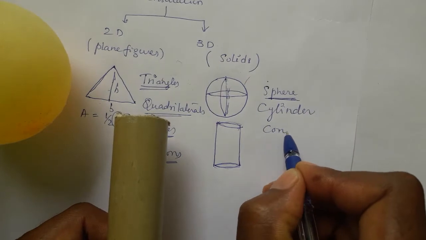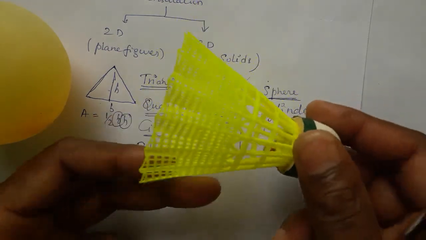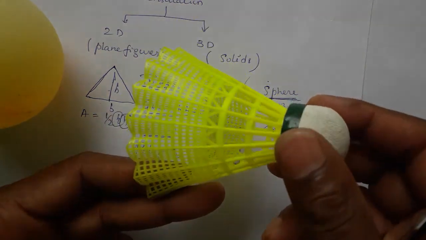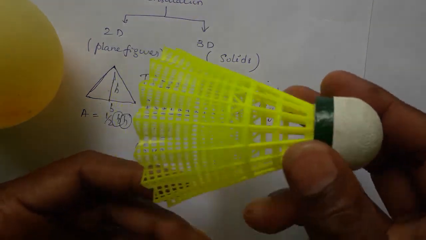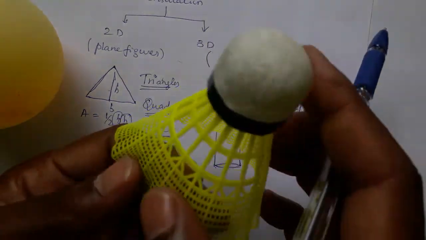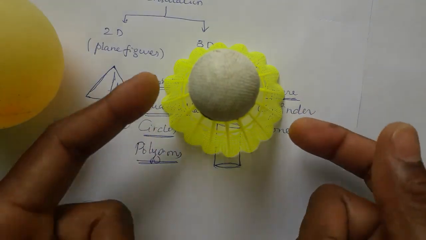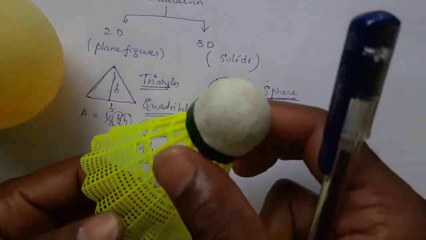Another example of three-dimensional figures is cones. I didn't get the exact cone shape, so I brought this shuttlecock, but assume that the cone is like this. The bottom is in the shape of a circle, and when it comes to the tip it is sharp.